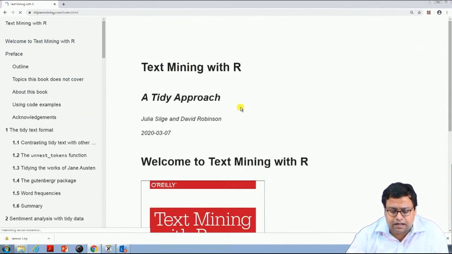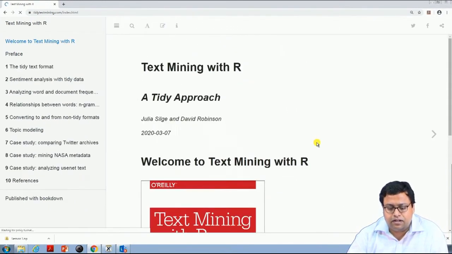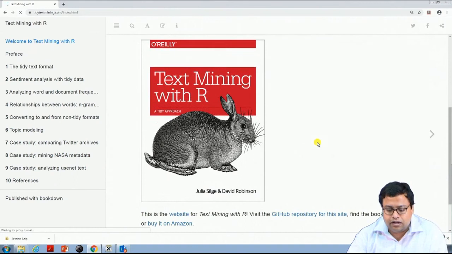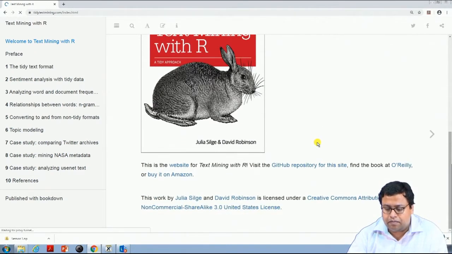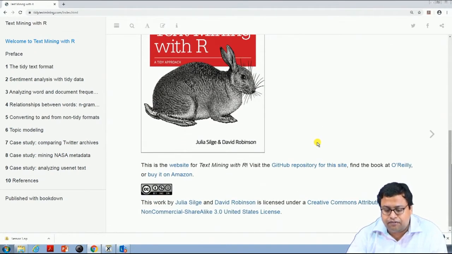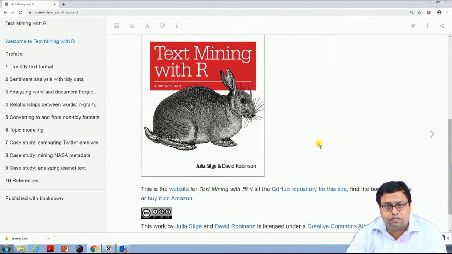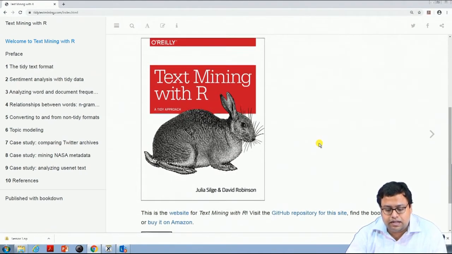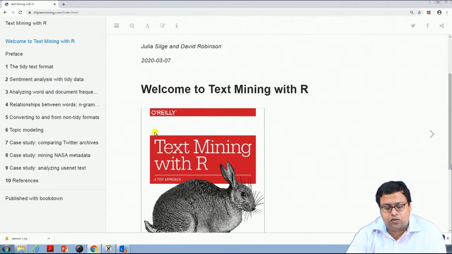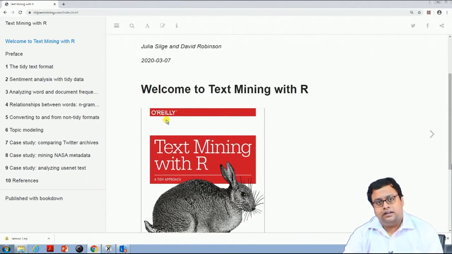Welcome to Text Mining with R. It is a free book; you can also buy it from Amazon, but this is the free web version of the book written by Julia Silge and David Robinson. O'Reilly is one of the major online publishers in this context, who publishes lots of books where we can use R or Python for text mining.